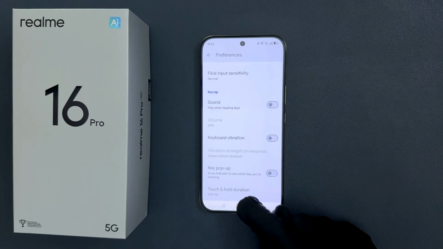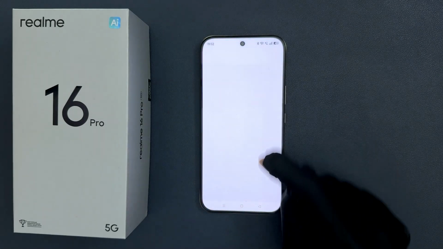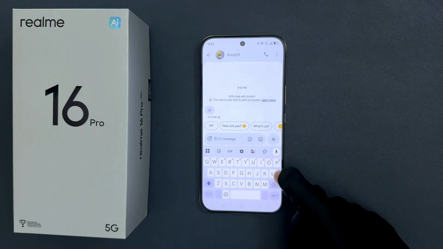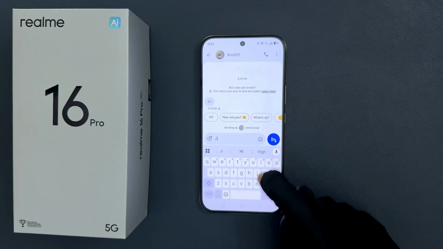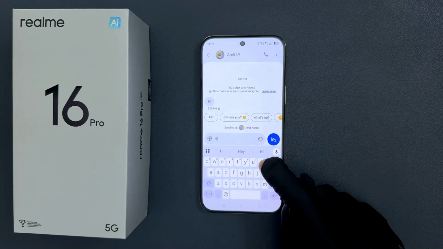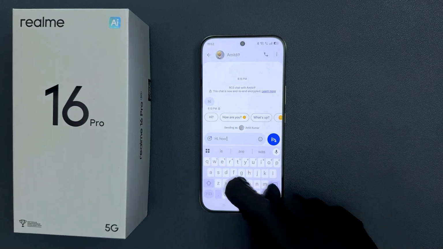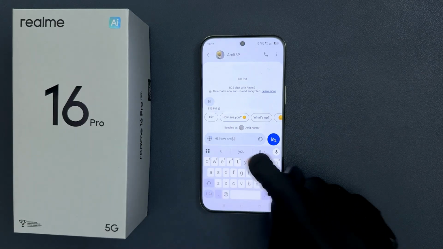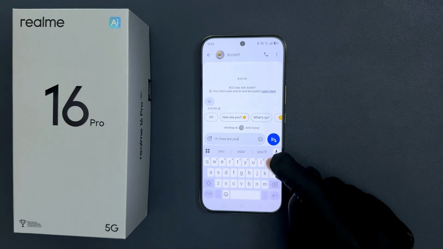Now when I open my keyboard, you can see it's now opened, and when I type, you can't hear the keyboard sound. So it's now turned off.